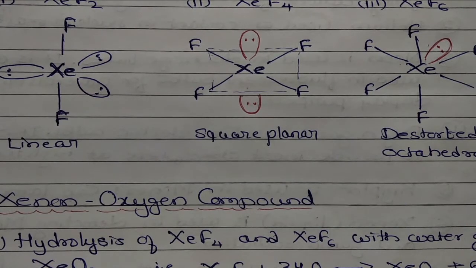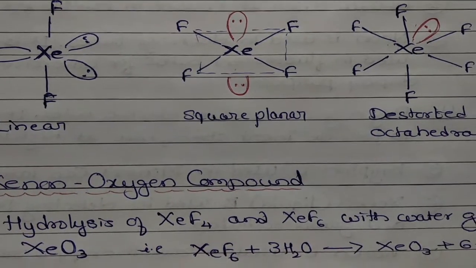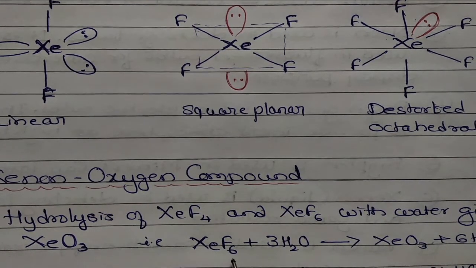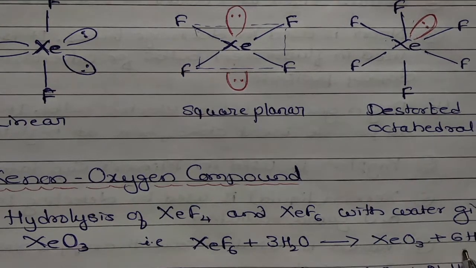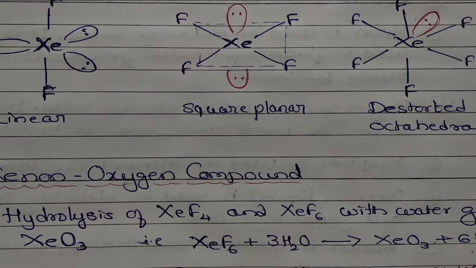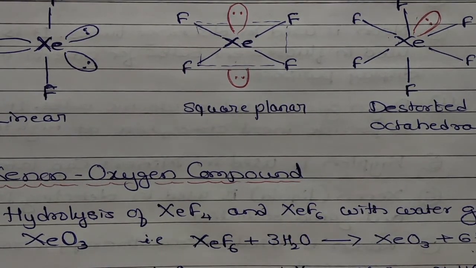So it is obtained when the compounds xenon tetrafluoride and xenon hexafluoride undergo hydrolysis with water. So XeF6, xenon hexafluoride, with water gives XeO3 and 6 hydrofluoric acid. Or one more reaction, one more compound, that is, we are going to one more reaction to get this.